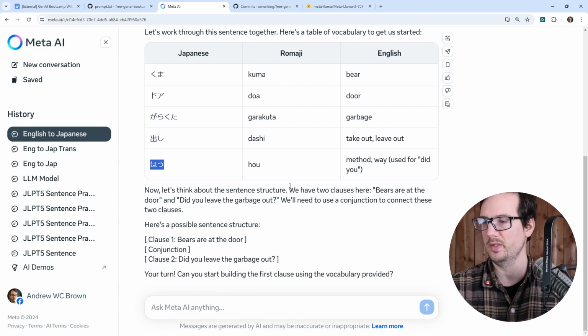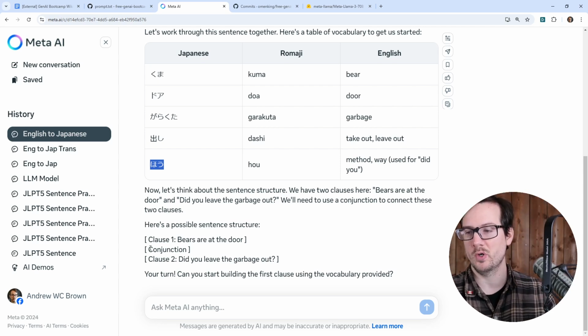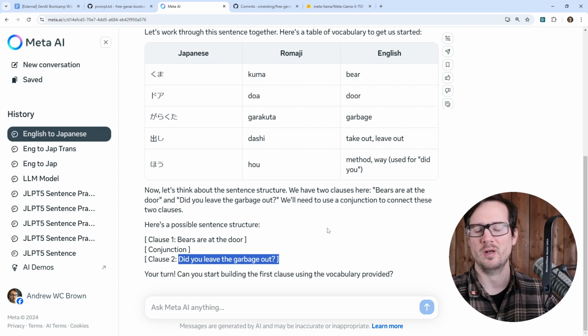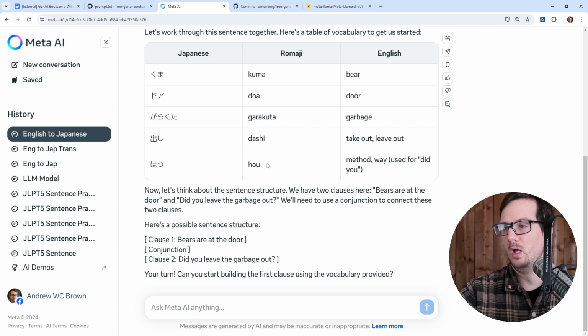So now let's think about the sentence structure. We have 2 clauses here. Bears are at the door. Did you leave the garbage out? Here's a possible sentence structure. Bears are at the door, conjugation. Did you leave the garbage out? I don't really like that because it doesn't really give us a good structure. So the structure's not very good. And the other thing is, I'm not sure about this ho word because I wouldn't even know how we do this.